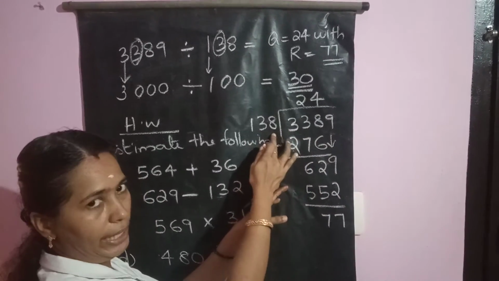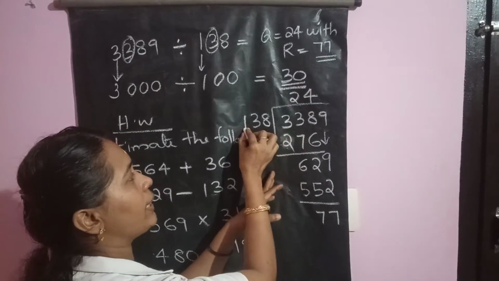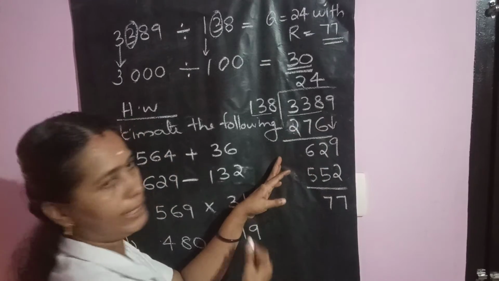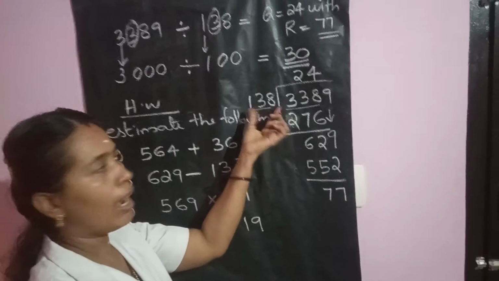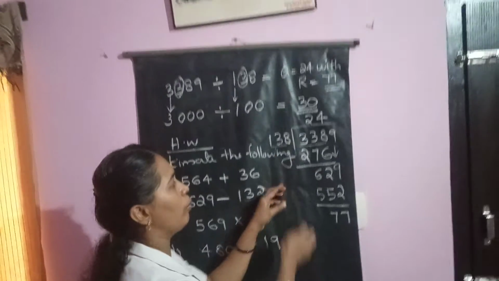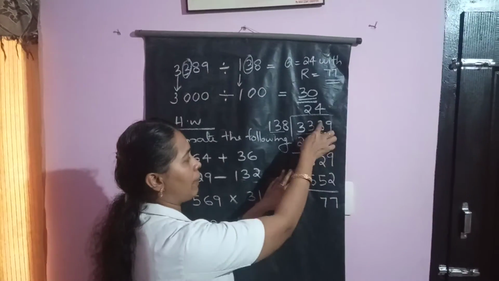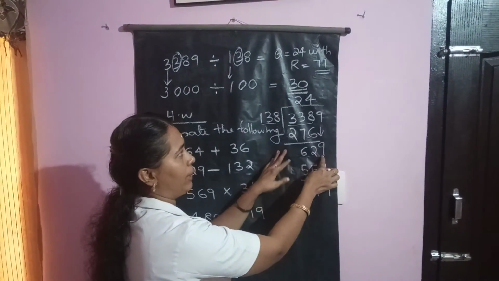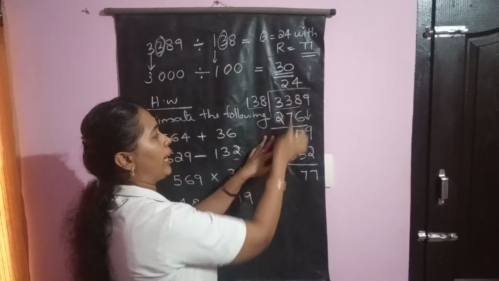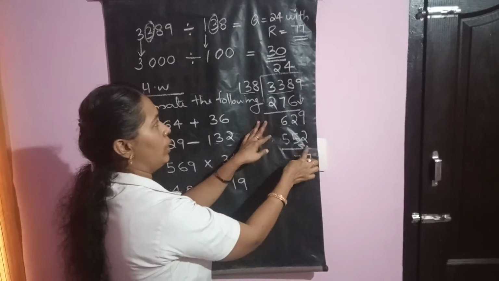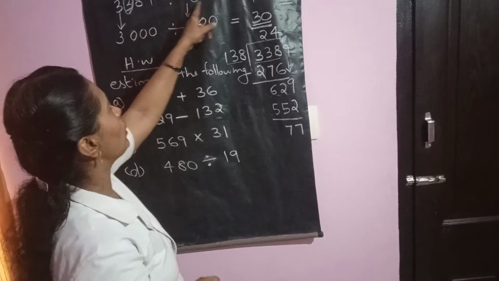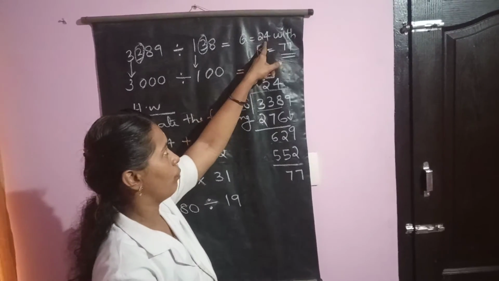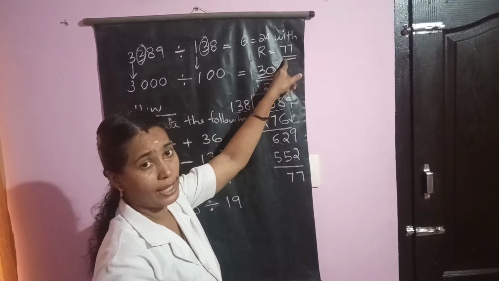3389 divided by 138. How many digits are in 138? 3 digits. So first consider 3 digits. Then think, in 338 how many times is it possible? 2 times only. How much will come? 276. Subtract, 629 is coming. Again how many times? 4 times, we have 552. Then subtract, we have 77. So by actual division, the quotient is 24 with remainder 77.